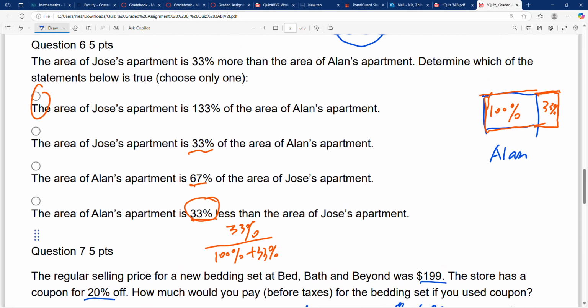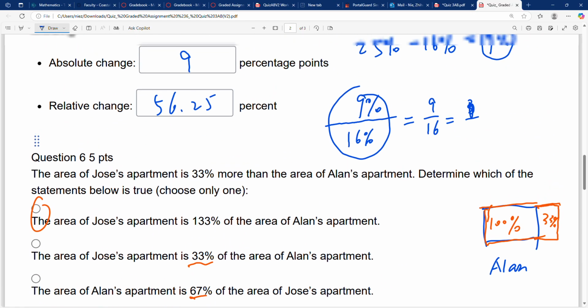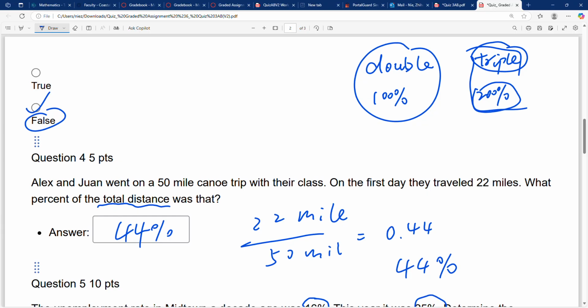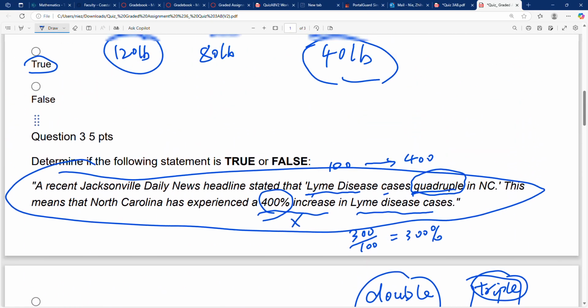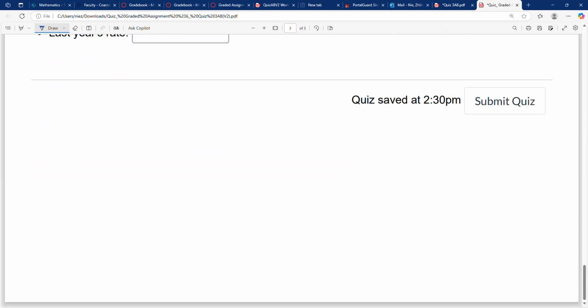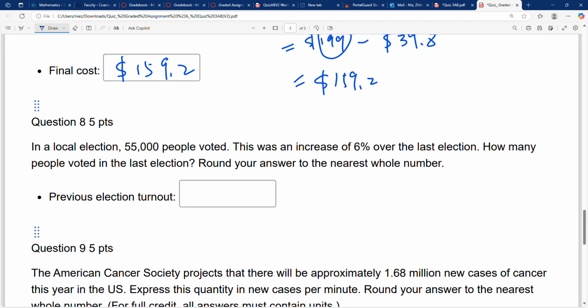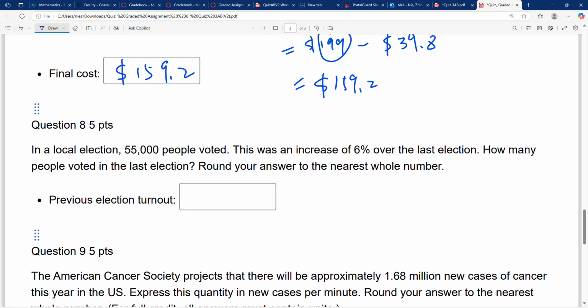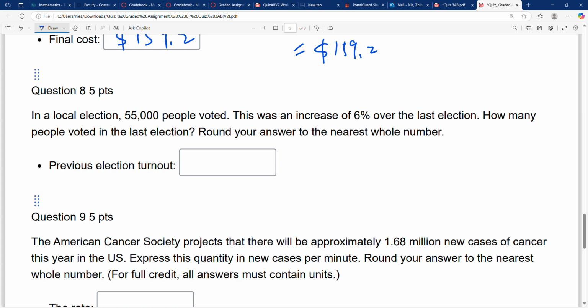Okay, now let's see question 8. I think question 8 and question 10, you guys also made mistakes.